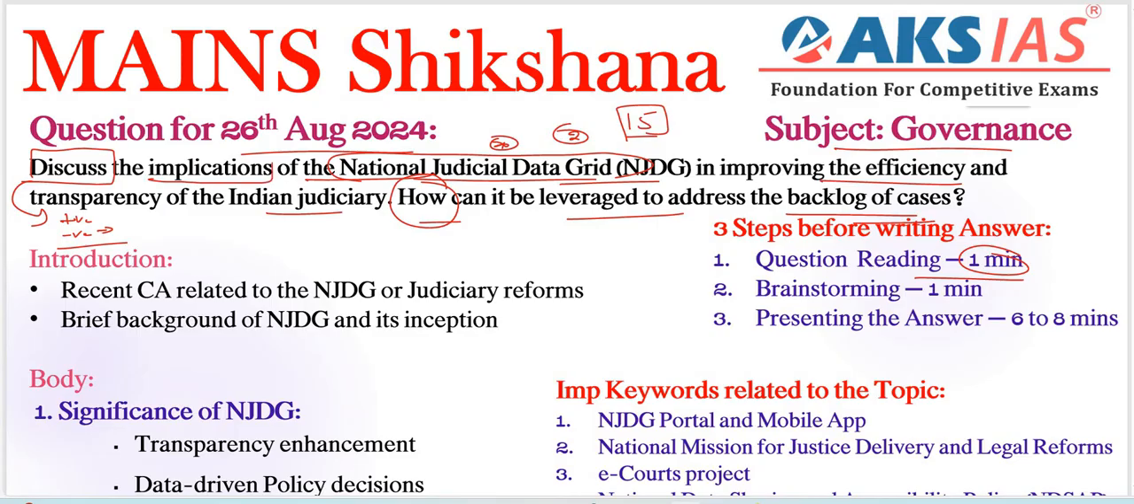Important keywords are, first important thing is implications. Implications means here some issues or challenges regarding the National Judicial Data Grid in improving the efficiency and transparency, right? Next important thing is leverage to address the backlog of cases, right? This is indirectly asking for needed measures.